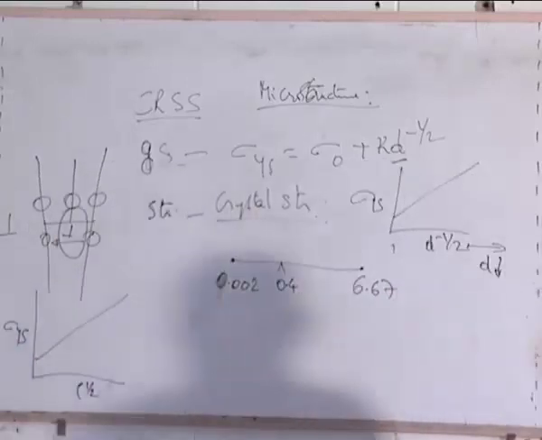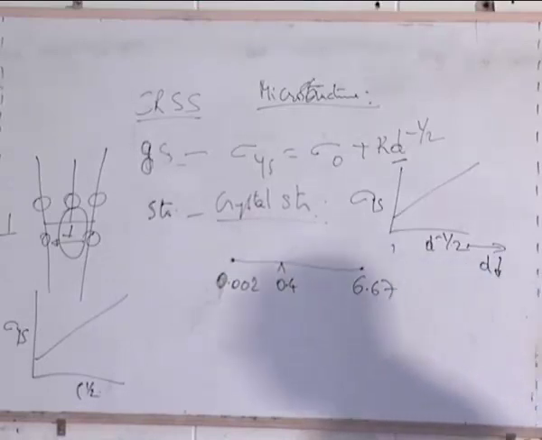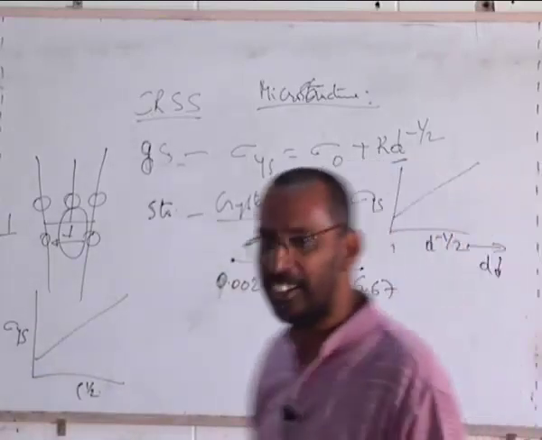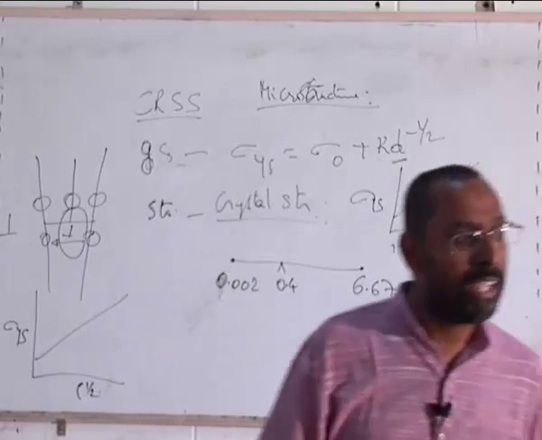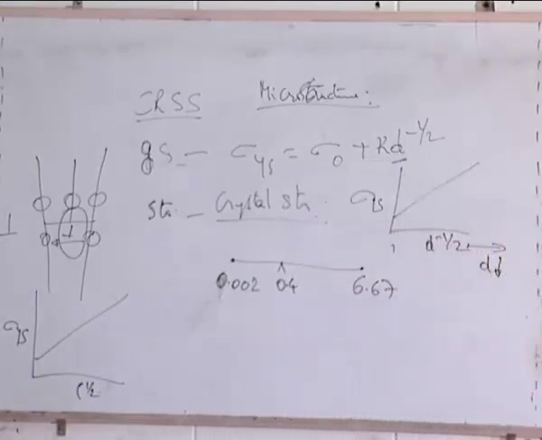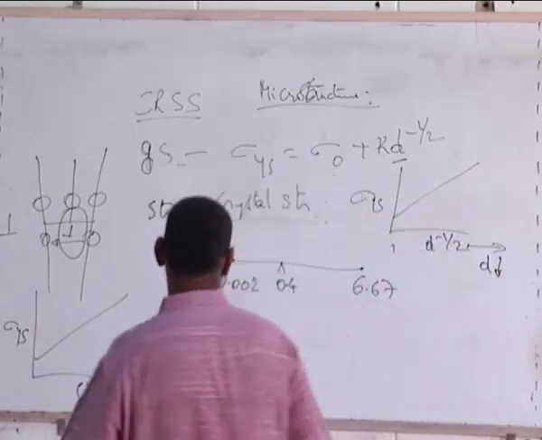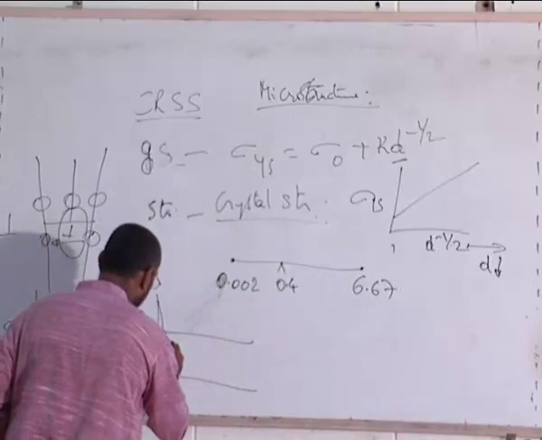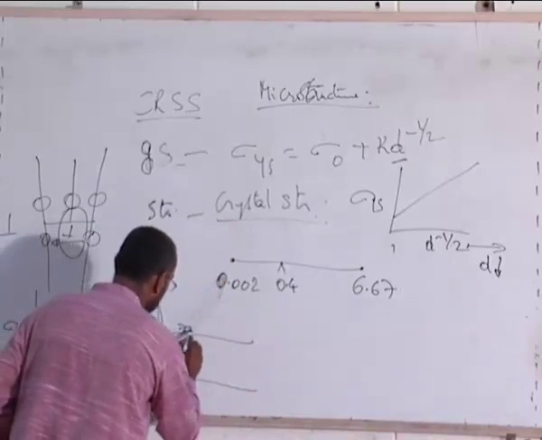Yes, you have an answer. 2.14. What is 2.14 on the right side? No, that's also wrong. 0.8. Why? Eutectoid point is 0.8. So if you remember the phase diagram, I will only talk about the lower temperature, 723.